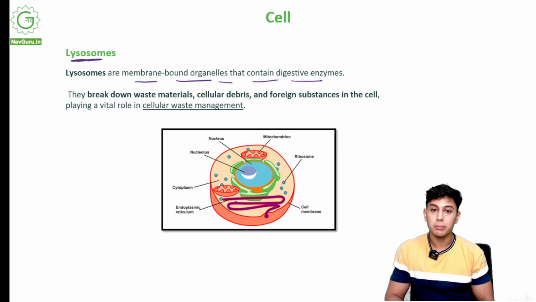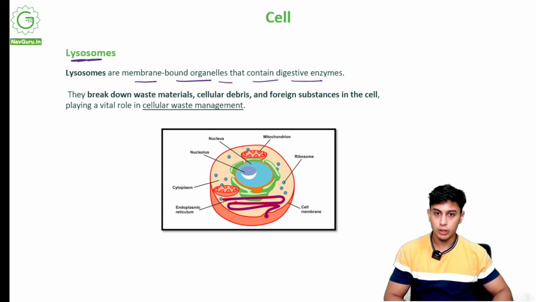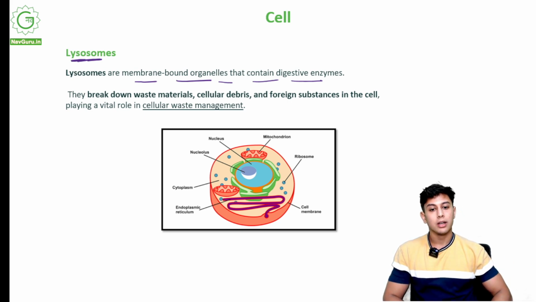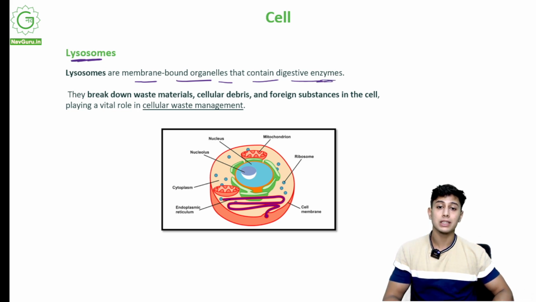These are membrane-bound. Membrane-bound means lining, outer lining. Organelles that contain digestive enzymes. What are enzymes? Enzymes are biological chemicals that are released by a body for a certain definite function. So enzymes which are helpful for digestion will be digestive enzymes.